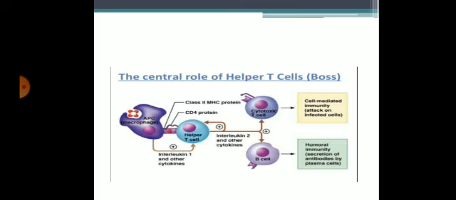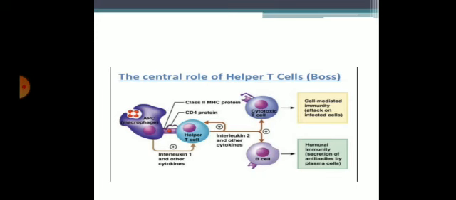Here is the picture showing the central role of helper T cells. This is the antigen presenting cell, that is, a macrophage. It presents the antigen on the MHC class 2 complex and activates the T helper cells, and these T helper cells will liberate cytokines such as interleukins.